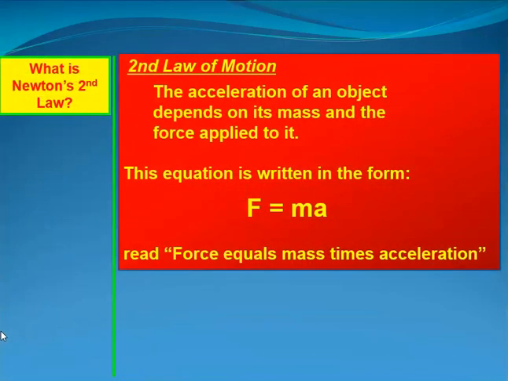The second law of motion, the acceleration of an object depends on its mass and the force applied to it. This equation is written in the form F equals ma. But really a better way to write that equation is to rearrange it to be a equals F over m. And that's because what it's really saying is the acceleration of the object is depending on the force in the numerator of that fraction. If the force gets greater, the acceleration will be greater. Or if the mass in the denominator of that fraction, a equals F over m, gets greater, then the acceleration will be less.